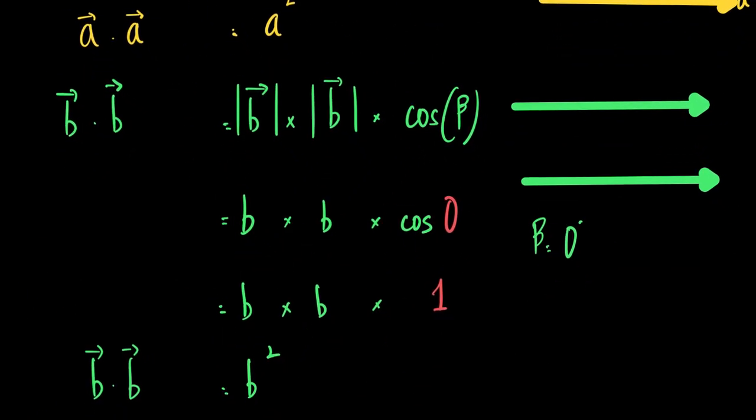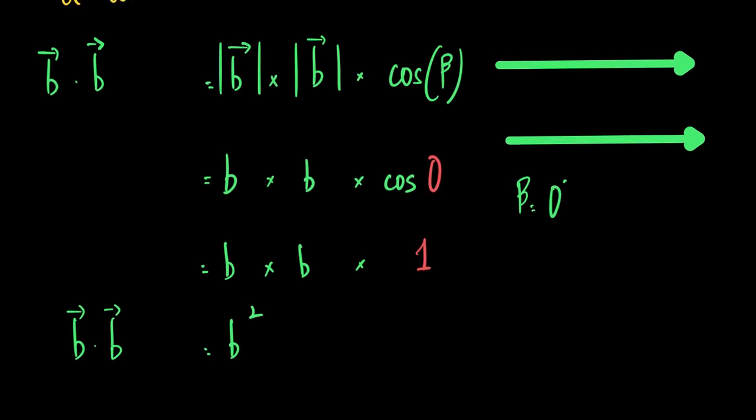Similarly, B dot B is magnitude of B times magnitude of B times cos beta. The angle between vector B and itself is 0, and cos beta is therefore cos 0. Therefore, we get b into 1, which is b square.